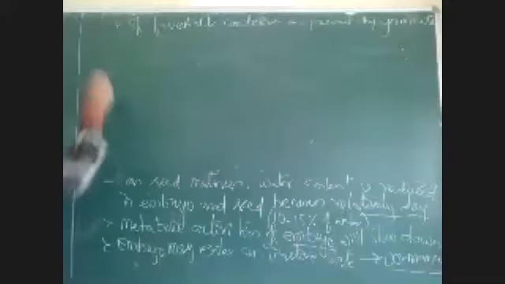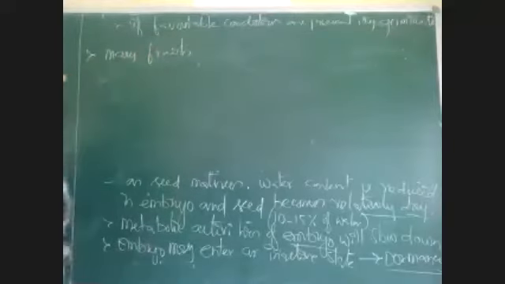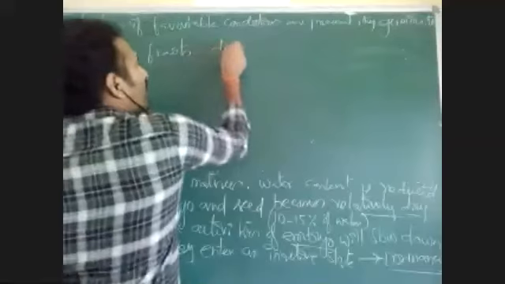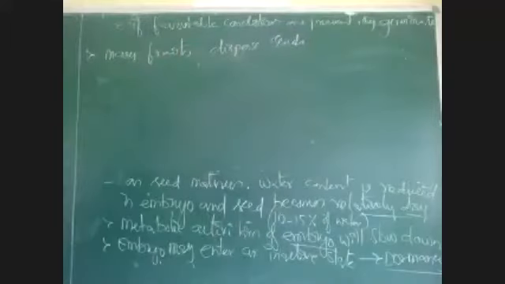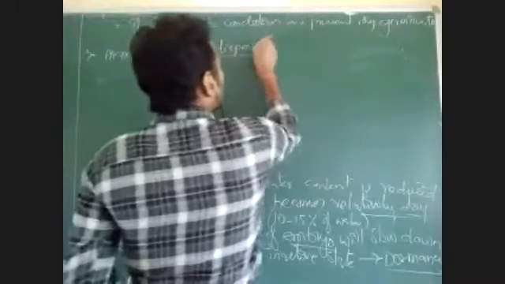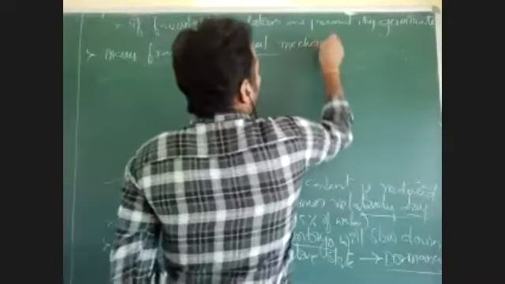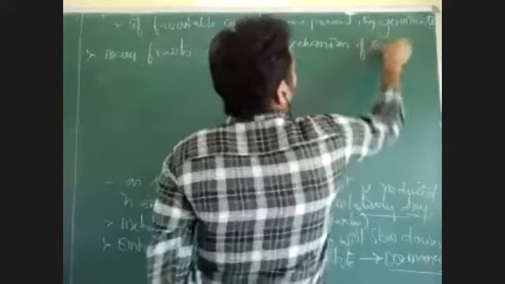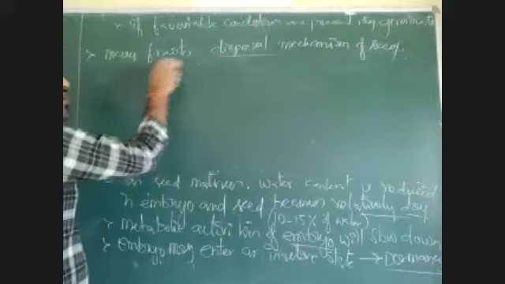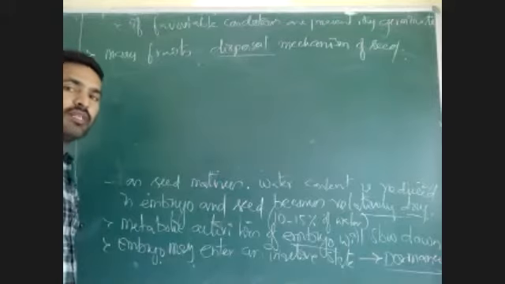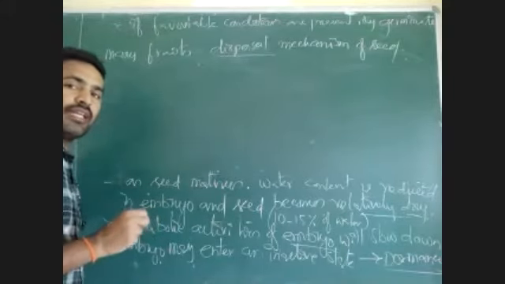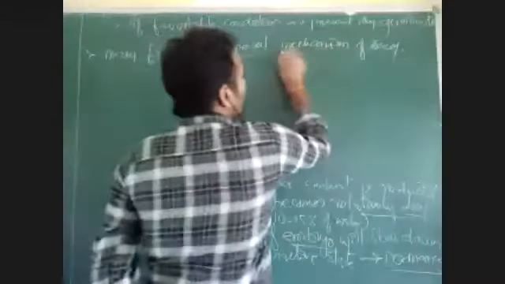Now we'll go to dispersal. Many fruits disperse seeds in many ways. Many fruits have a dispersal mechanism for seed. What does dispersal mechanism of seed mean? Many fruits have evolved for the dispersal of seed. That means, to distribute the seed from one area to another area, they have some processes or mechanisms.